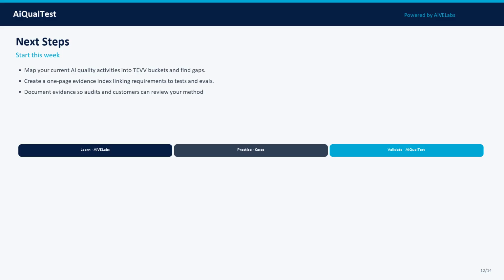Your next steps this week: map your current AI quality activities into TEVV buckets and find gaps. Then, create a one-page evidence index linking requirements to tests and evals. Keep the artifacts, prompts, datasets, scores, and approvals so you can defend the decision later.